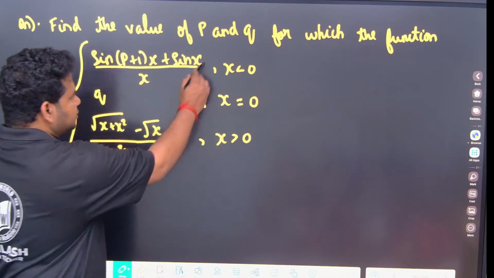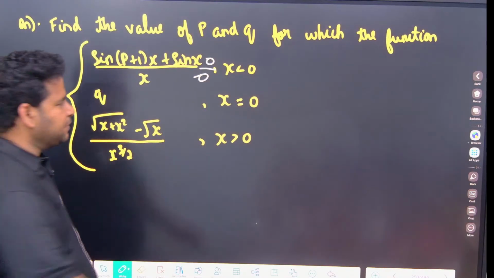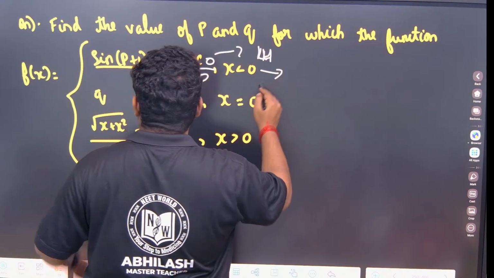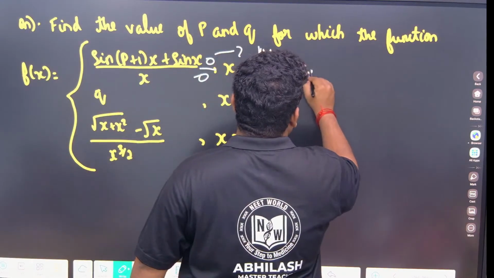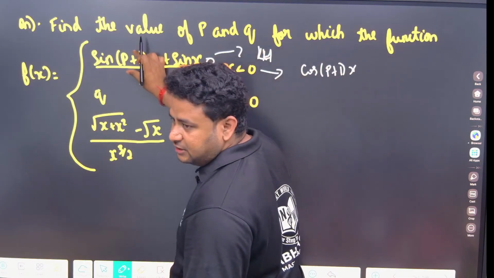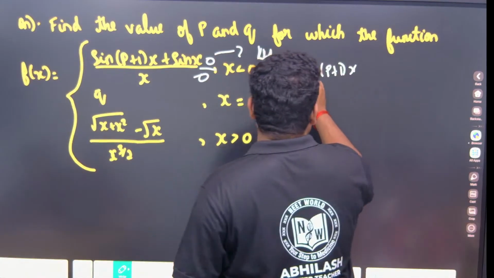I told you, if 0 by 0 form comes, definitely let us apply L'Hopital rule. So we will apply L'Hopital rule. If I apply it, this will be equal to what? Sin means this will be cos of P plus 1 x. But don't forget this coefficient. This will come out, P plus 1 into cos of P plus 1 x.